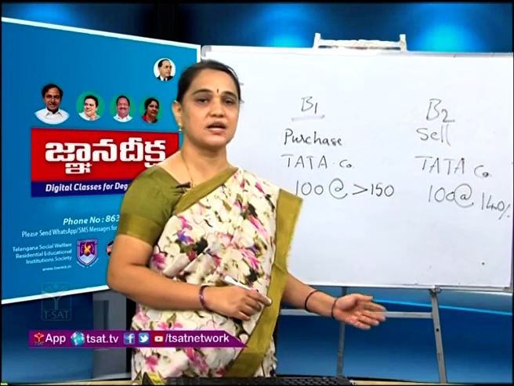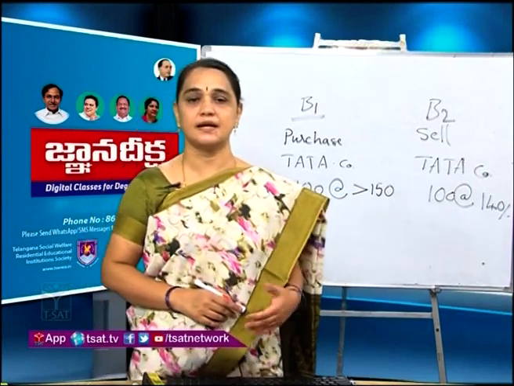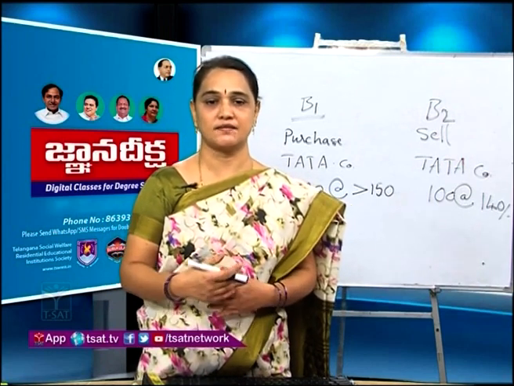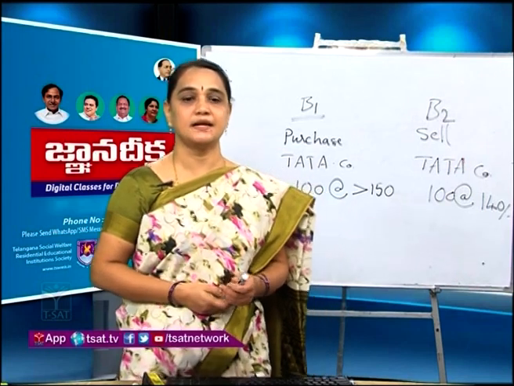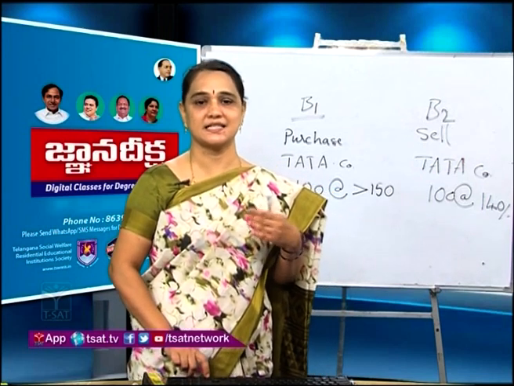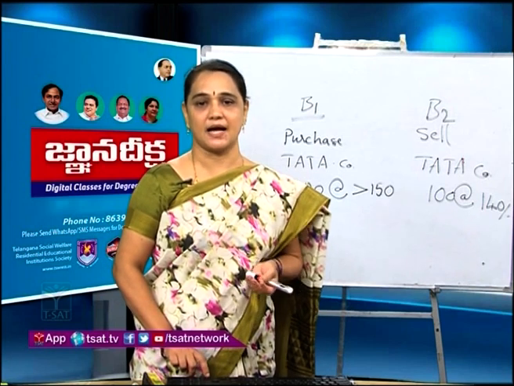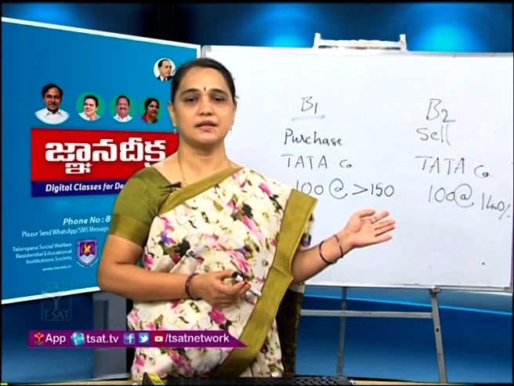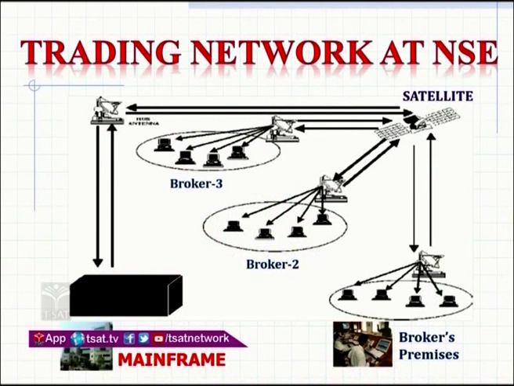In that situation, both orders got matched. In that way, the trading transaction will automatically get executed and the settlement will take place, and the buyer will receive the shares and the seller will receive the cash. So in this process, look at this PowerPoint. With that you can understand how the buying and selling transactions take place.